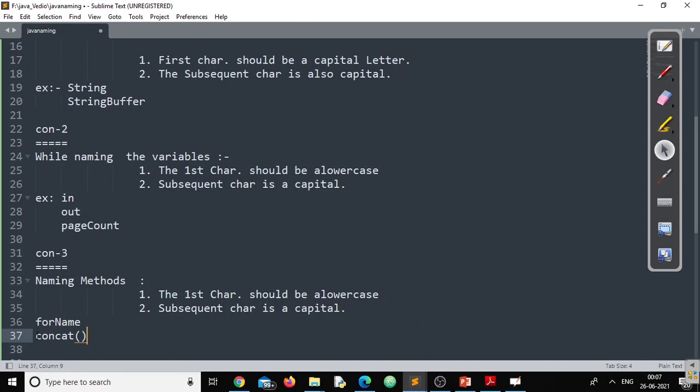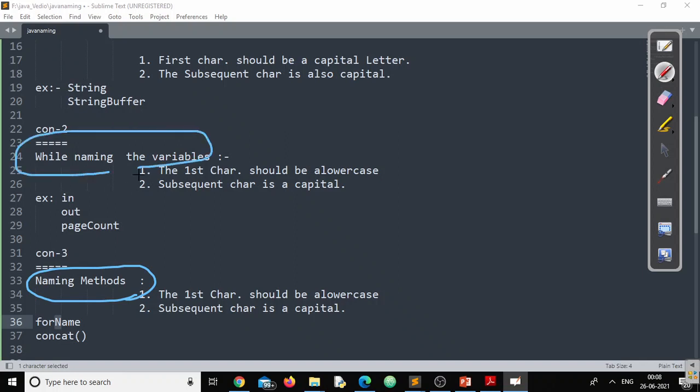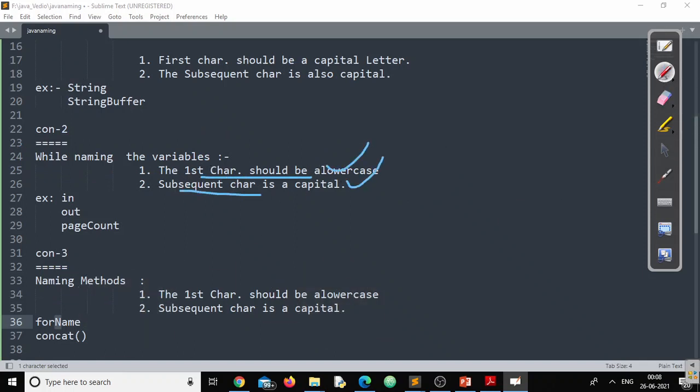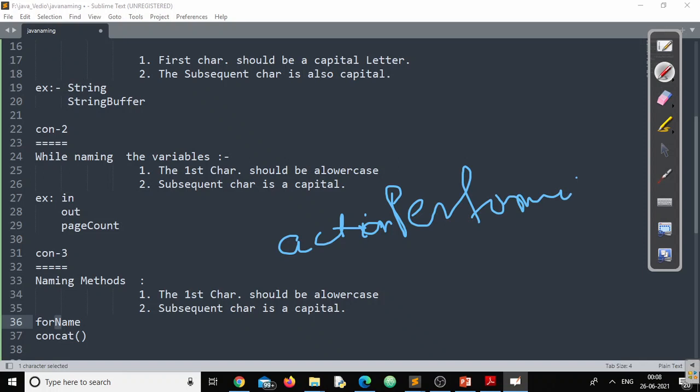So if it's a single word only, the first character is a lowercase character. If two words, as in forName, the first character is a small letter and the subsequent character is a capital letter. So again, naming methods and naming variables both use the same kind of naming convention: the first character should be lowercase and the subsequent characters could be capital letters. There is a method in Java called actionPerformed. This is a predefined method. These are used in applets. We'll discuss that at some point of time. actionPerformed is a predefined method.